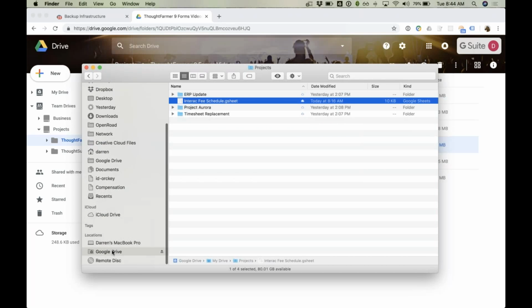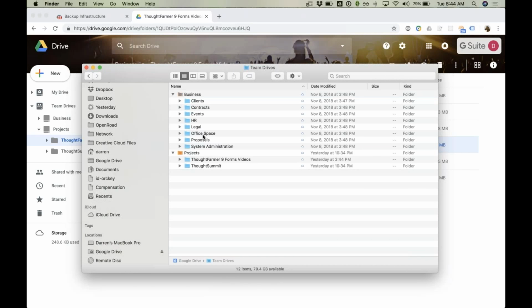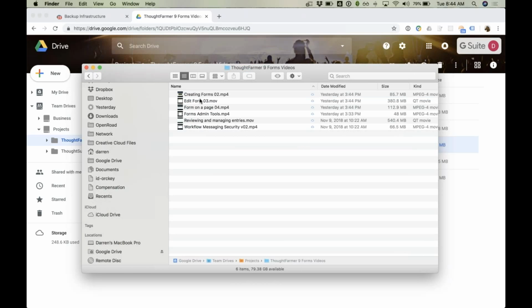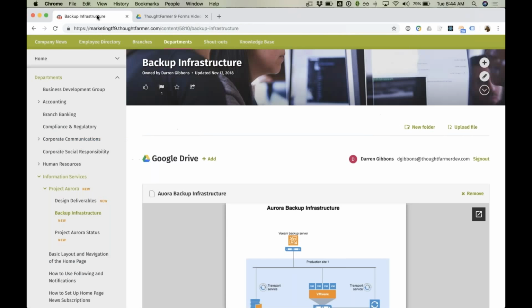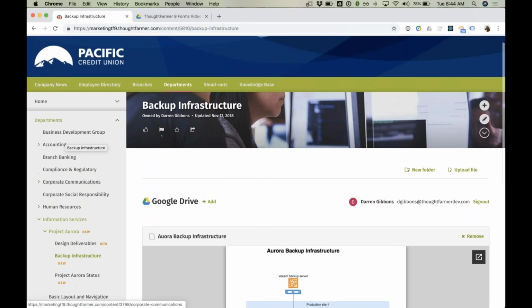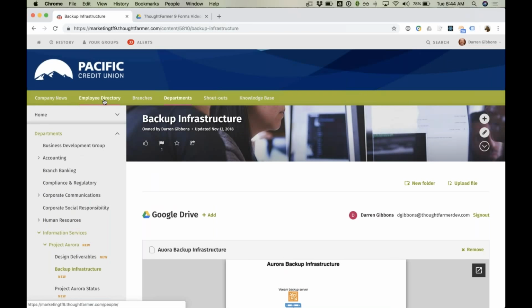So if I go over here in my computer, I can see the team drives. I can see the different folders that are available there. And I can see under projects here, ThoughtFarmer 9 Forms videos. So these are actually synced locally here onto my computer. I can go offline, I can continue to work with them, and then I can sync back up again. They're going to automatically sync. So I've got this folder of videos here, something that I've been working on. And what I can actually do is embed that whole folder onto my intranet.